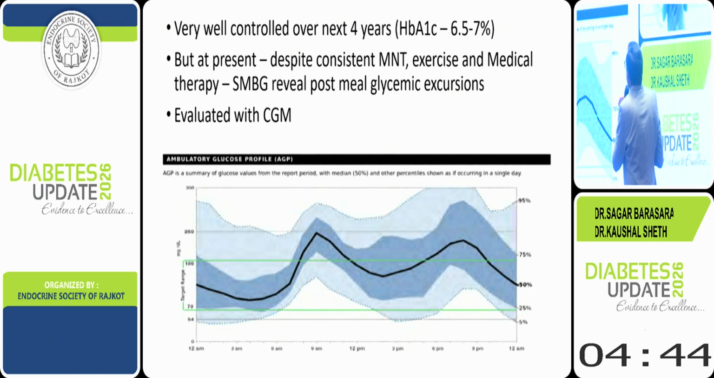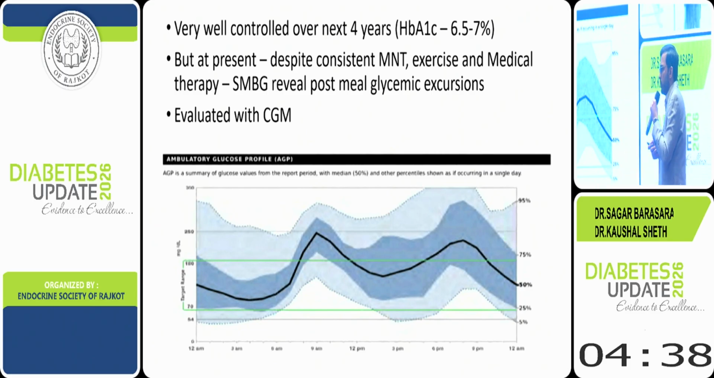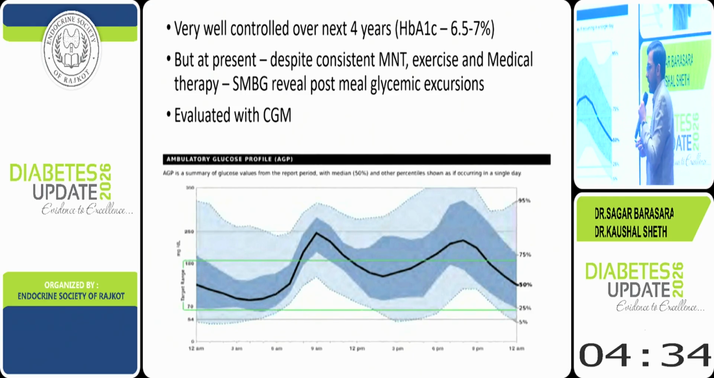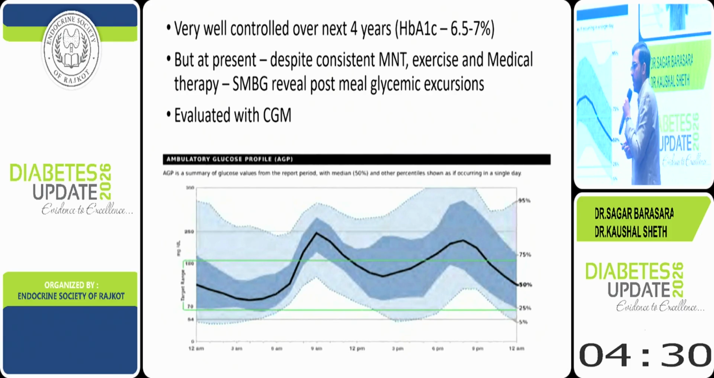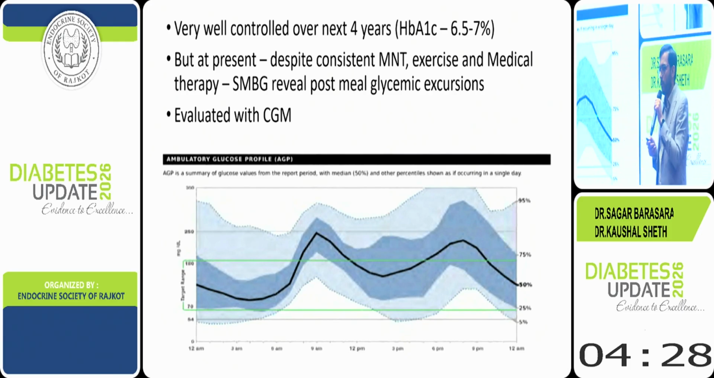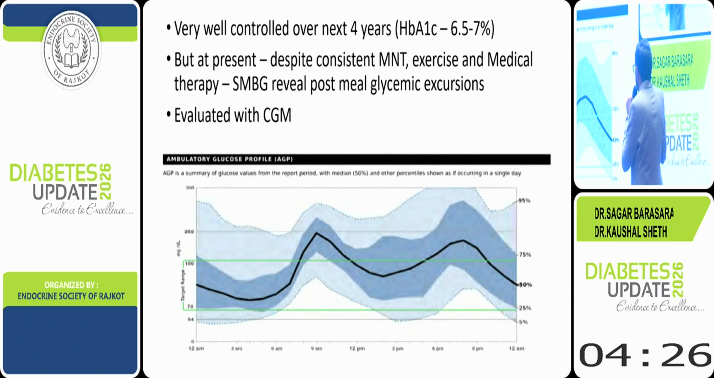He was maintaining HbA1c between 6.5 to 7%. But at present, despite consistent medical nutrition therapy, exercise, and all the medical therapies, he was not maintaining the HbA1c. So I decided to use a CGM profile. So this is the CGM profile.